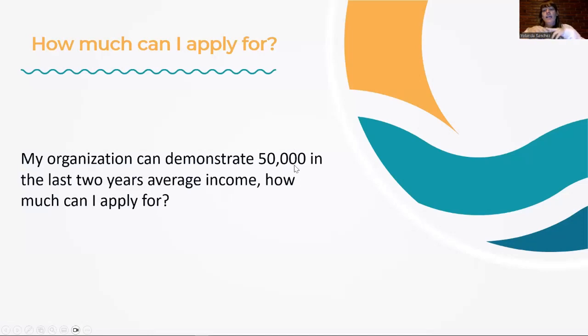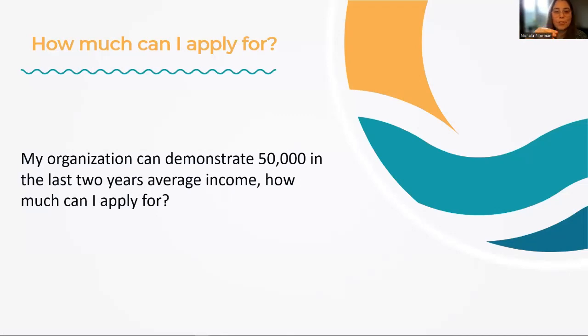This is so much easier to calculate for you. Let's check your financial report for the last 2 years, do the average, and then as Nicola said before, just split it in 2, and then you will see how much you can apply for. This time it's the opposite of working from your project budget.